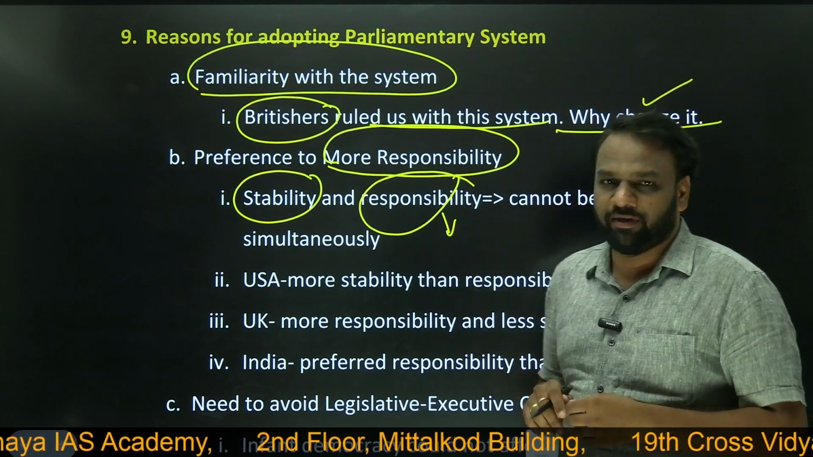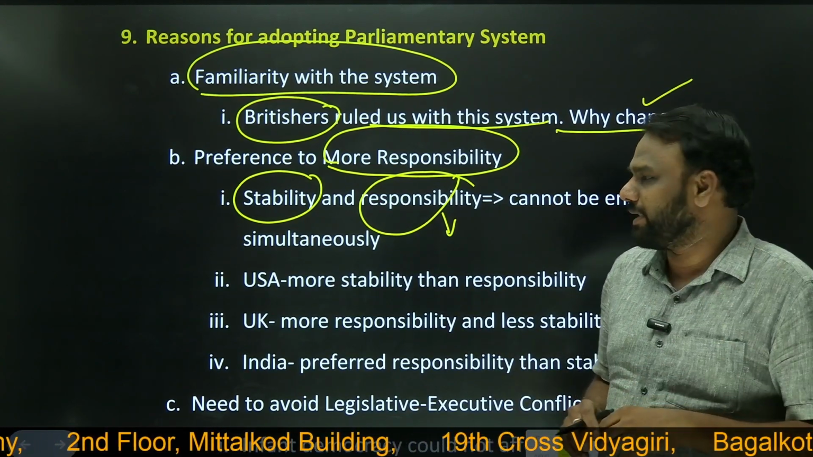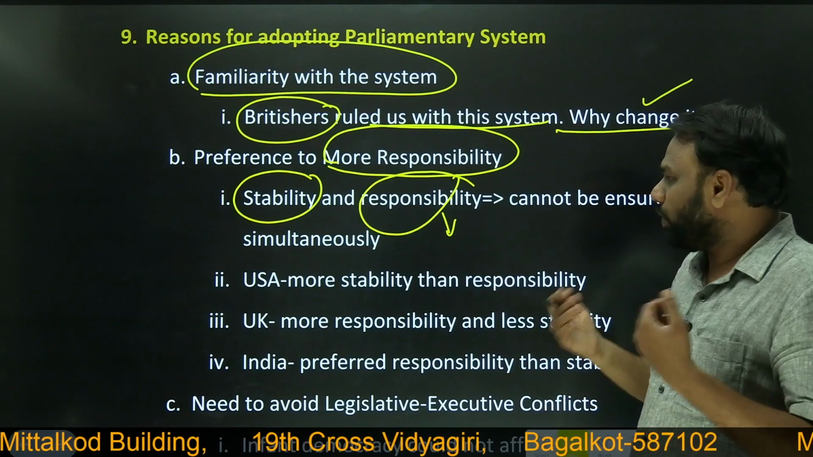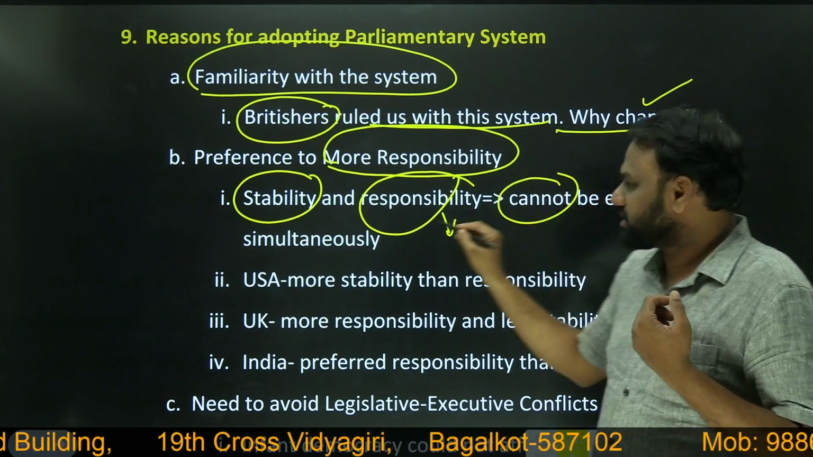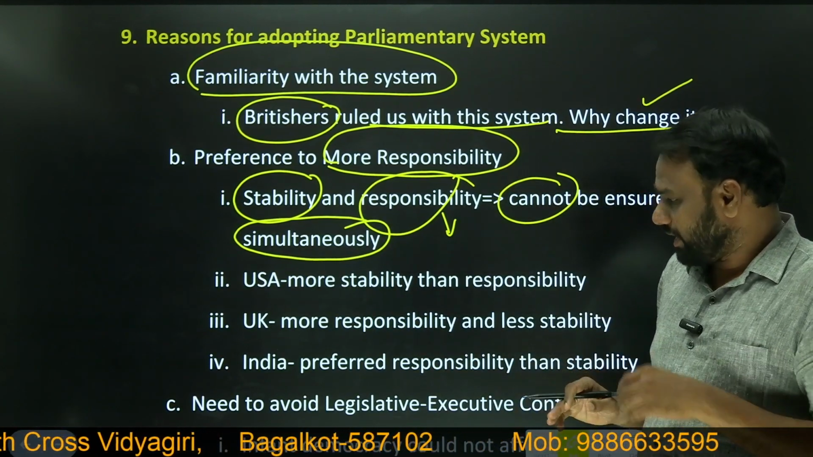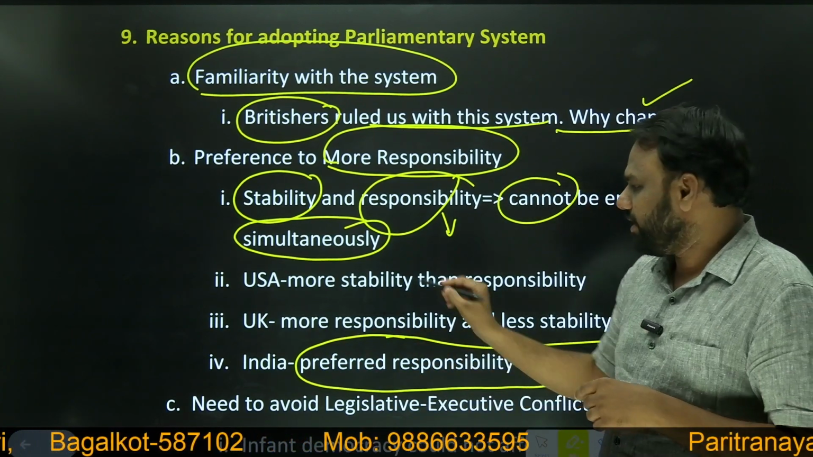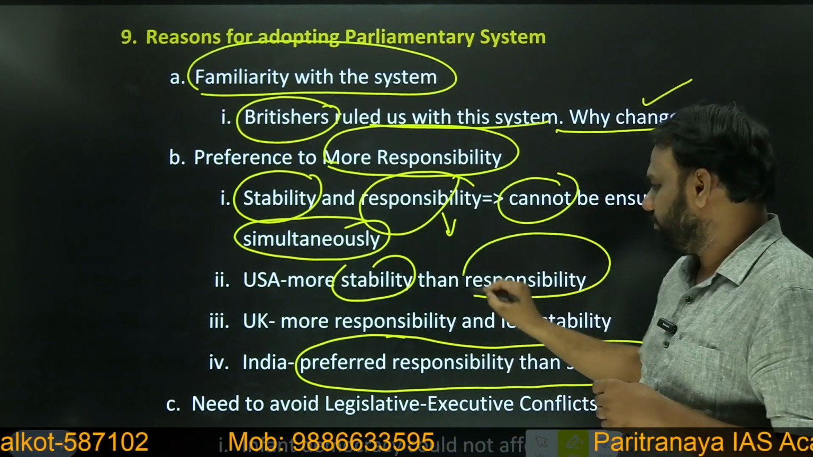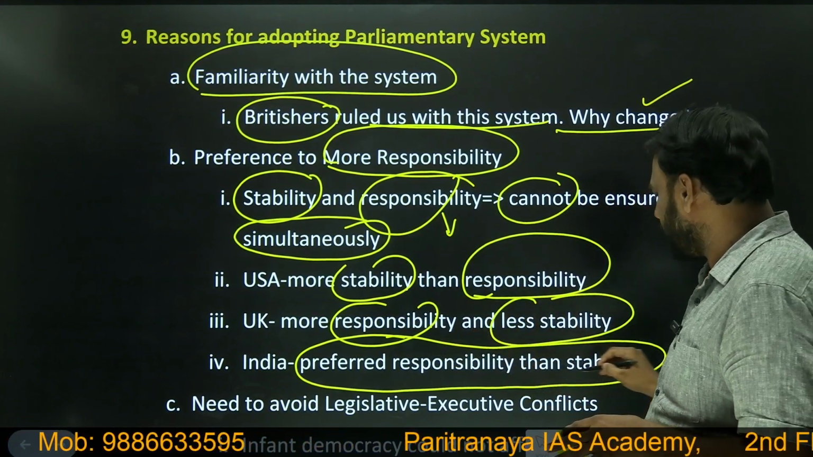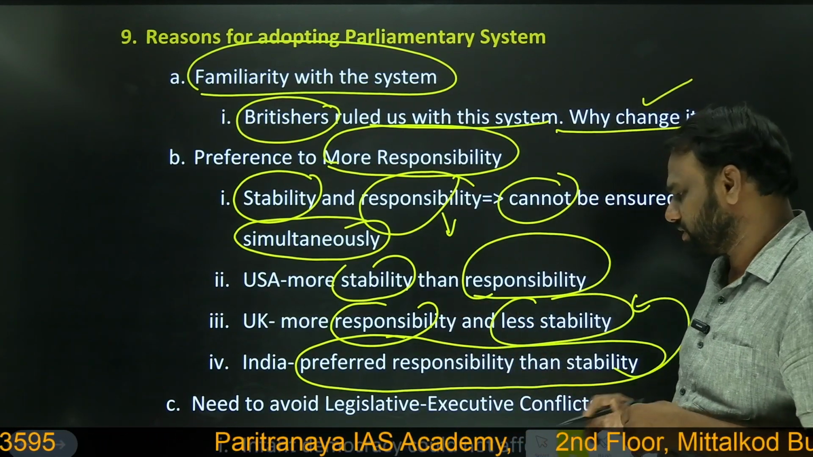But when it comes to responsibility, in USA the president is nowhere responsible to Congress. The president is nowhere responsible to Parliament. But in India, ministers are responsible to Lok Sabha. We cannot have both stability and responsibility at the same time, so there will be a compromise between the two. In India, we preferred responsibility over stability. In USA, there is more stability than responsibility. In UK, there is more responsibility and less stability. So we preferred the UK model, that is, we gave preference to responsibility and not to stability.